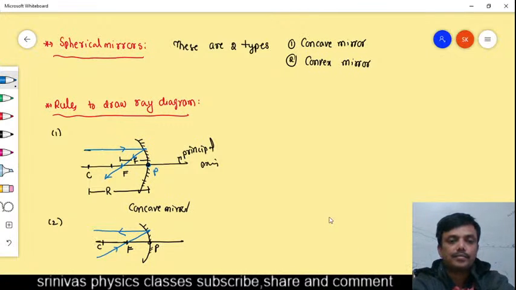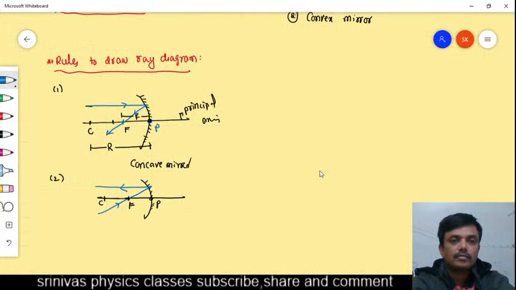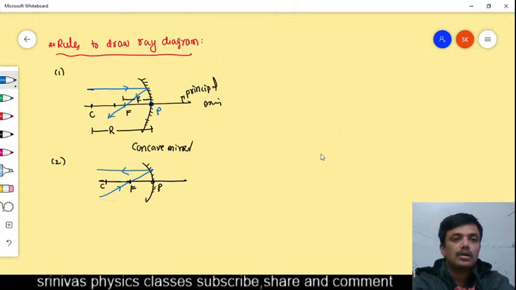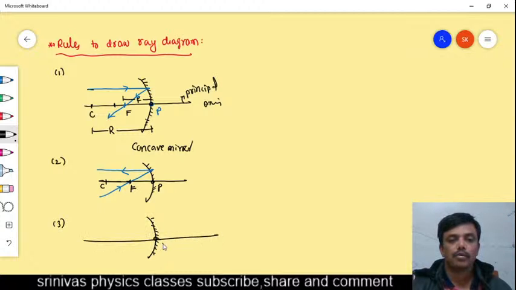And next, one more rule, a very simple rule, the third rule, I am going to explain. The third rule is that if a light ray passes through the center of curvature, this is the pole, this is the focus, this is the center of curvature. If the light ray is incident along the center of curvature like this, okay, it is not necessary to incident like this, it can incident like this also.